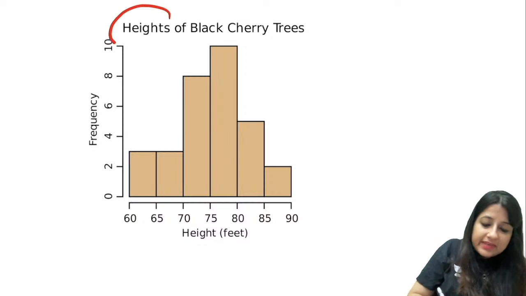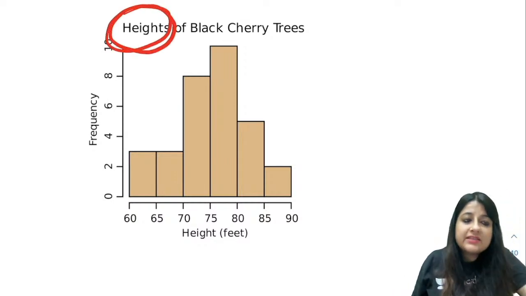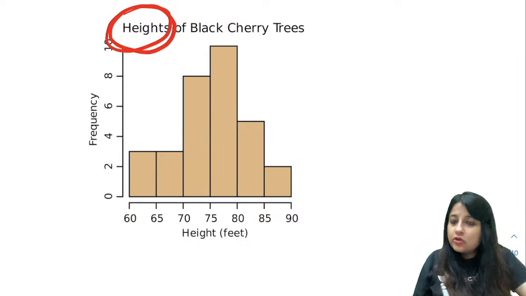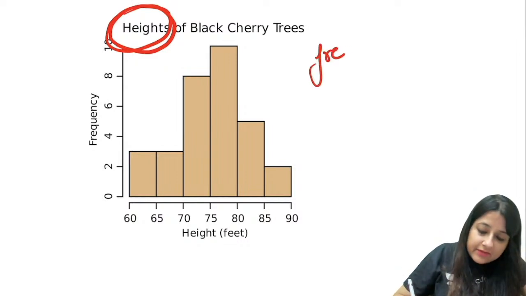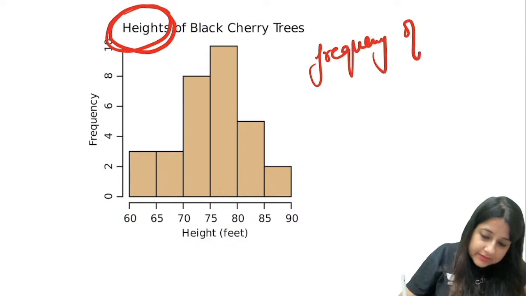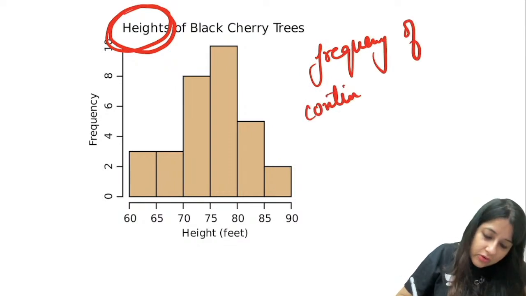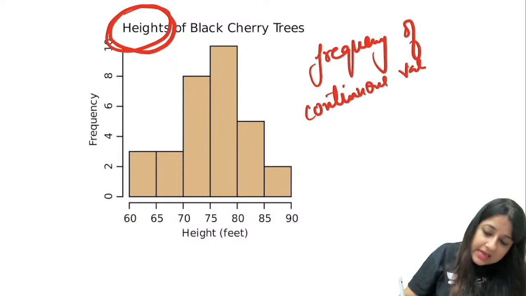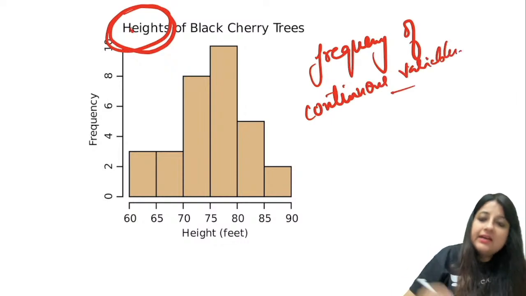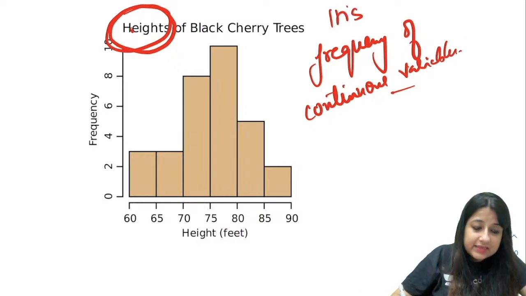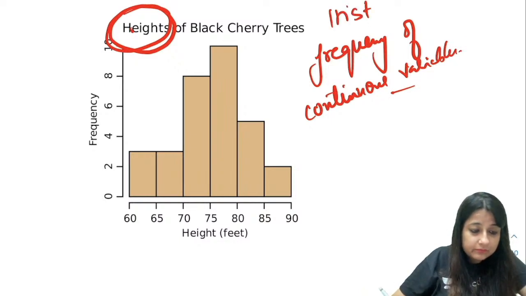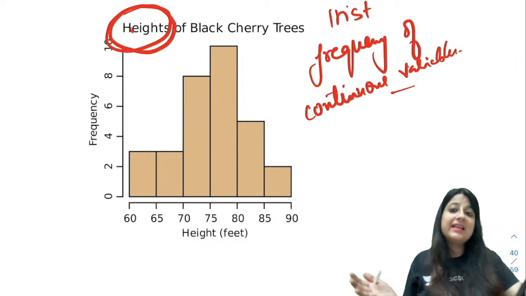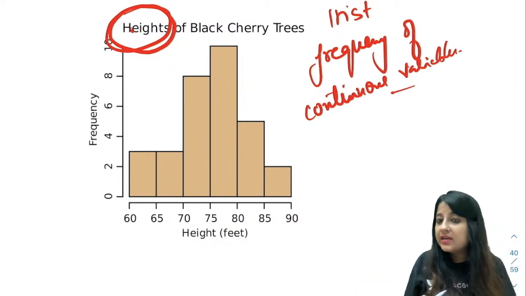But what is this now? Look at this. We are expressing the height. So when you express the height, is it discrete or is it continuous? We all know height is a continuous variable. There is no gap, so we can't use a bar. So what is this? Here we are using something which is representing frequency of continuous variables. And what is the continuous variable here? Height. So what is this? Discrete was qualitative.